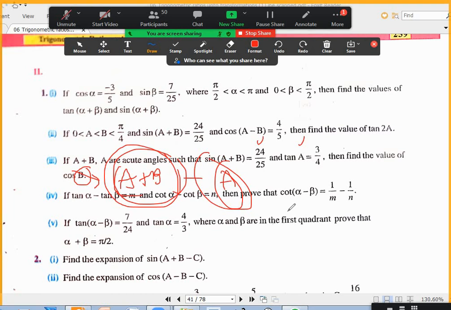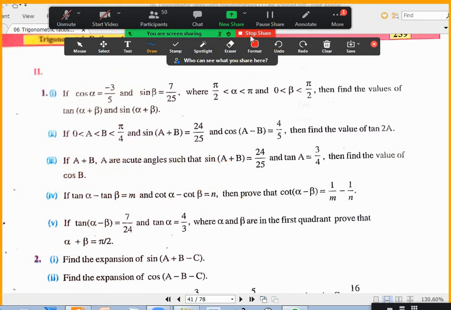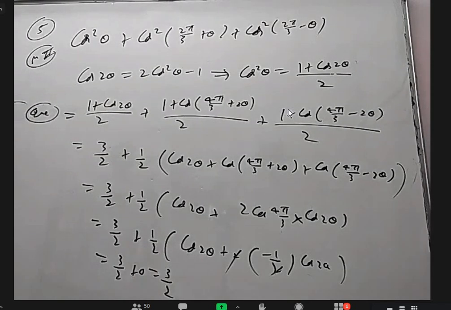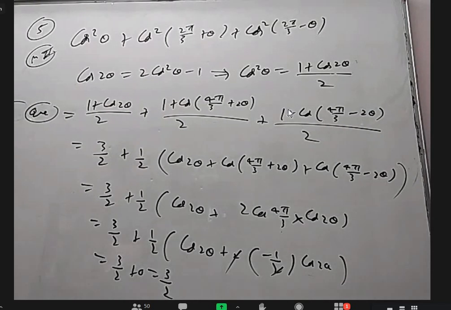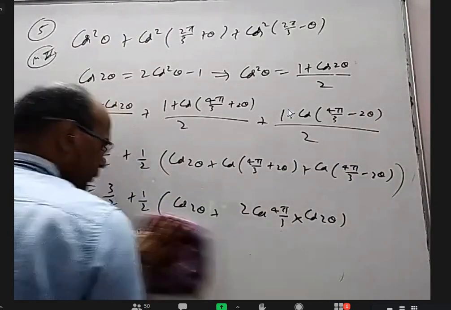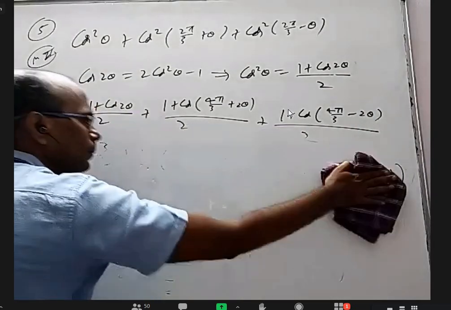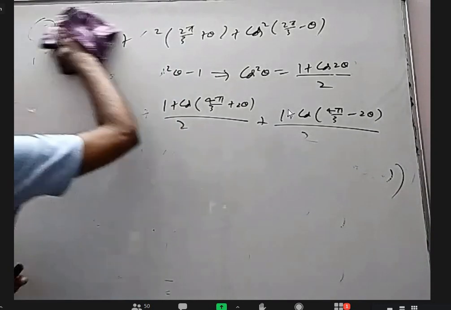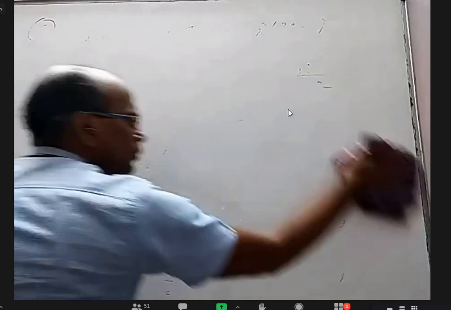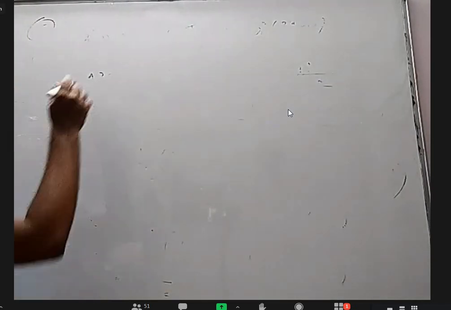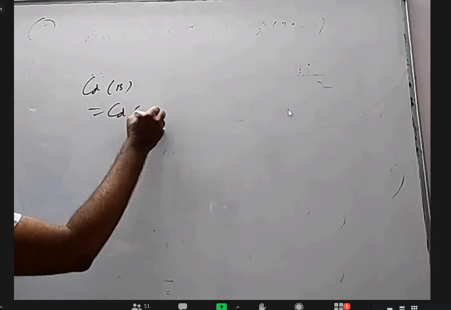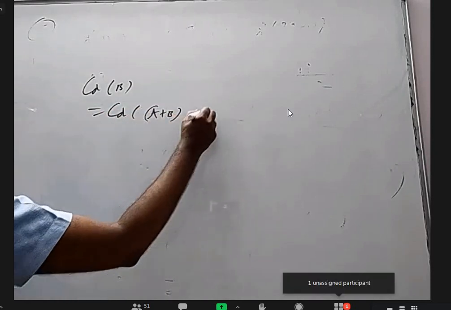Sir, once again repeat it, sir. We wrote it as A plus B minus A. After that, cos B, I'm asking you to write it as cos of (A plus B minus A).